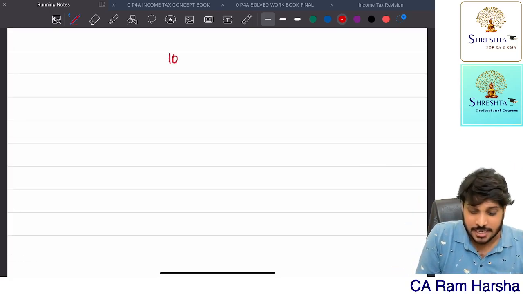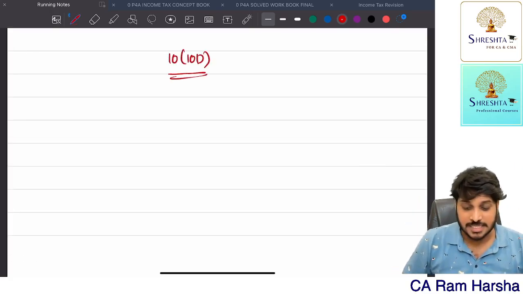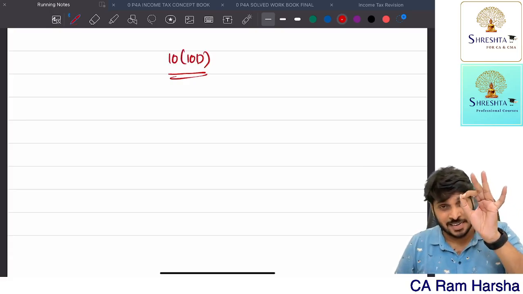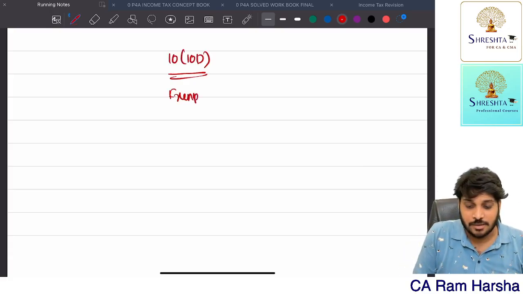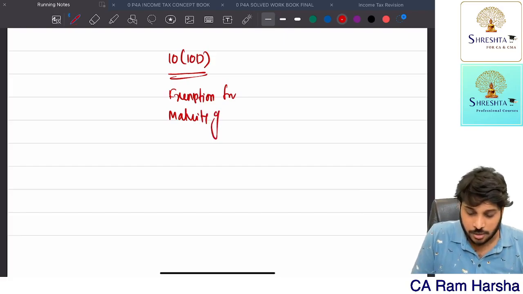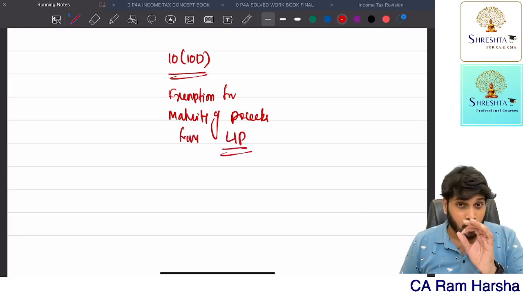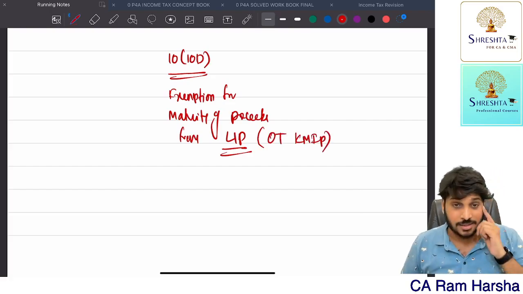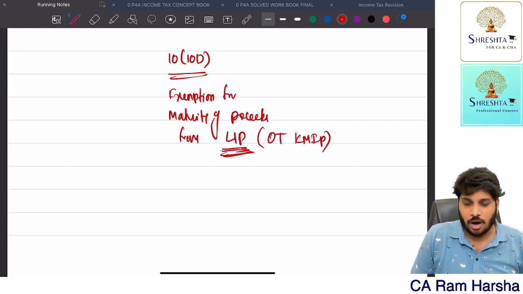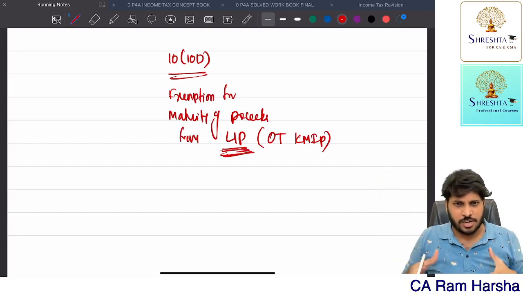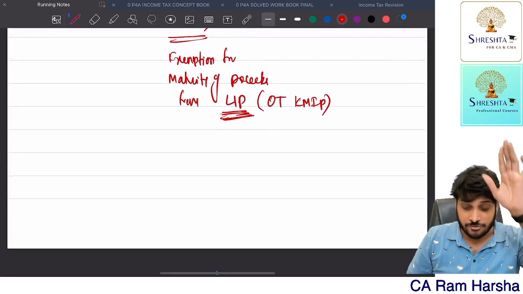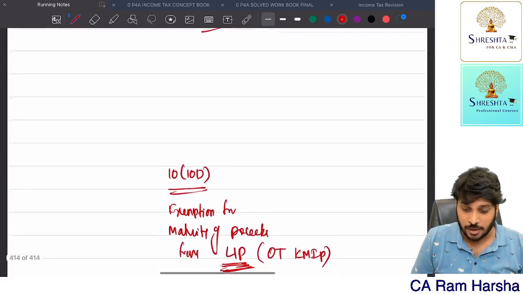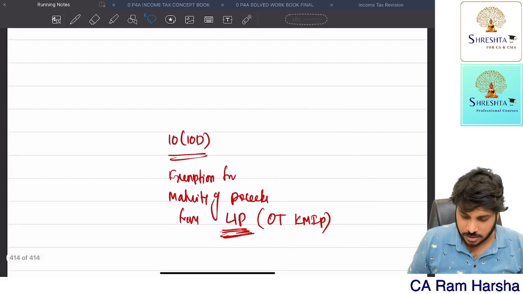However, there is Section 10(10D), which gives exemption for maturity proceeds from a life insurance policy, only life insurance. This does not include a key man insurance policy. So for all life insurance policies where you are receiving a maturity amount, other than key man, that is exempted if the following condition is satisfied. Just a minute.